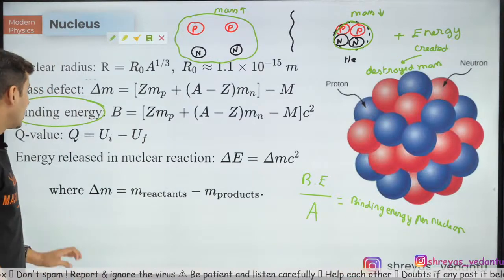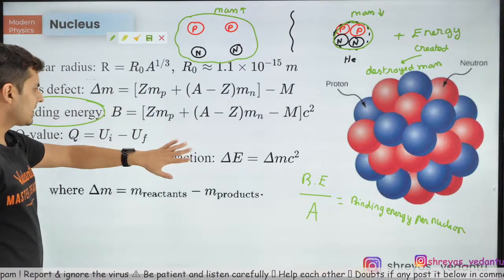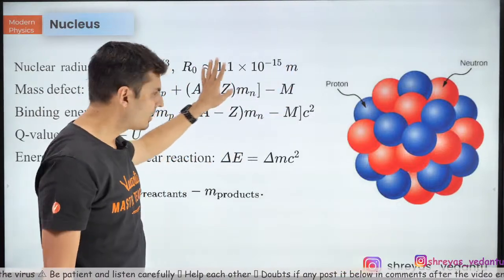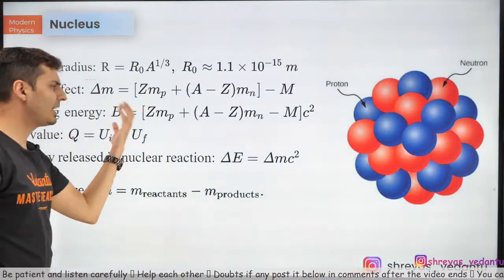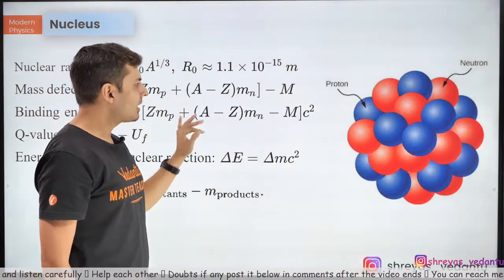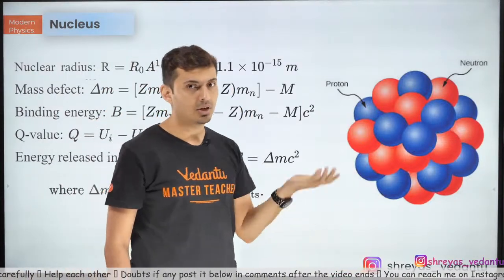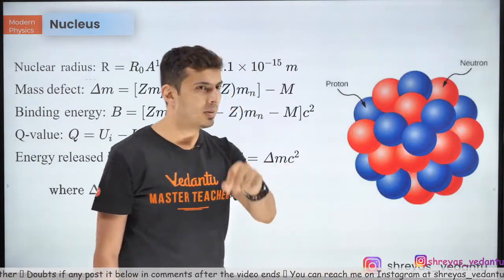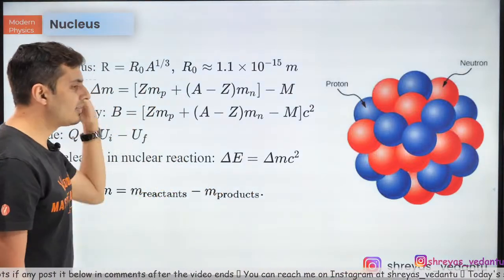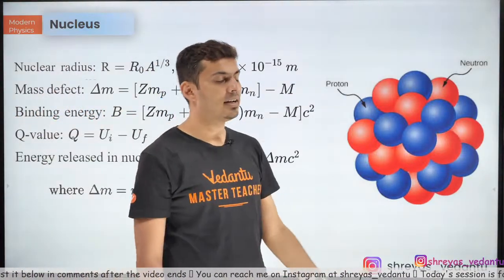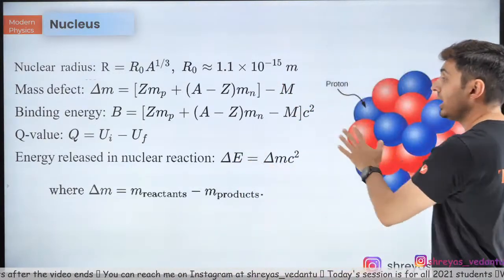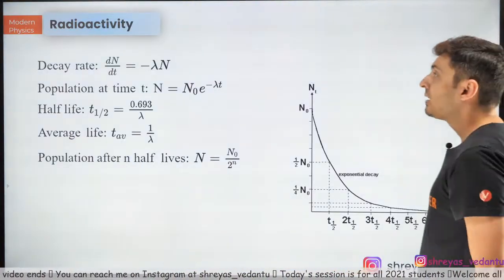Okay, very good. Now, all of this, you don't need to know too much. You don't need to know what Q value is. It's final minus initial again. Anytime there is a nuclear fission or fusion reaction, understand there will be some mass defect. And the moment you know the mass defect, just use this formula. If they ask you Q value or binding energy, don't break your head over it. Just find the mass defect. That's the whole aim. That's all you need to do.